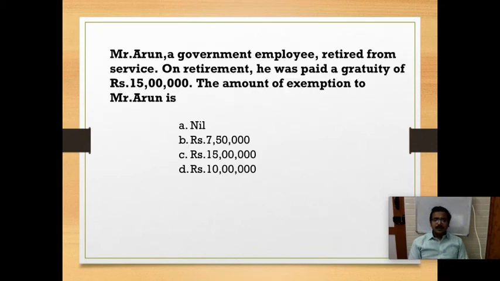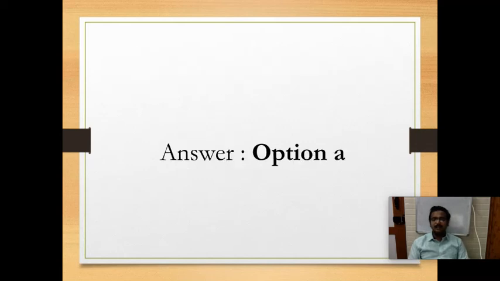Next question. Mr. A, a government employee, retired from service. On retirement, he was paid gratuity of rupees 15 lakh. The amount of exemption to Mr. Arun is: nil, rupees 7,50,000, rupees 15 lakh, or rupees 10 lakh. So for a government employee, if he receives gratuity, the entire amount is exempt. So the exemption is rupees 15 lakh.